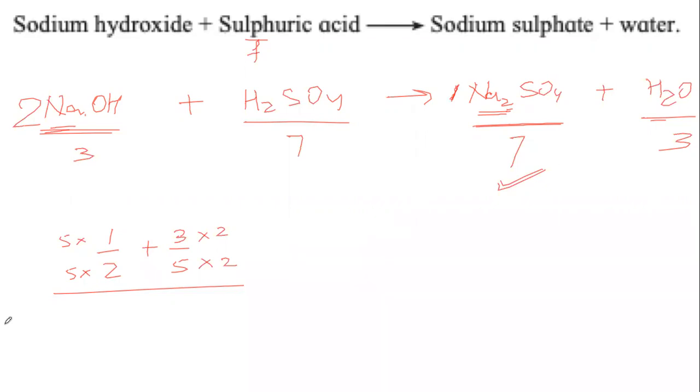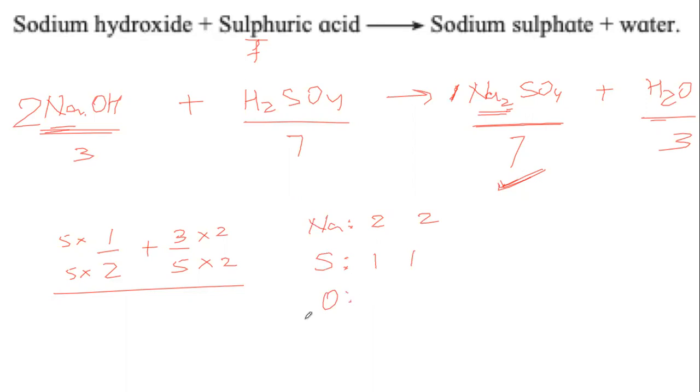Now let us see sodium, 2 and 2, balanced. We are still in the same compound now. So the next element is sulfur. Sulfur 1 on the left reactant side, 1 on the product side, balanced. Oxygen.